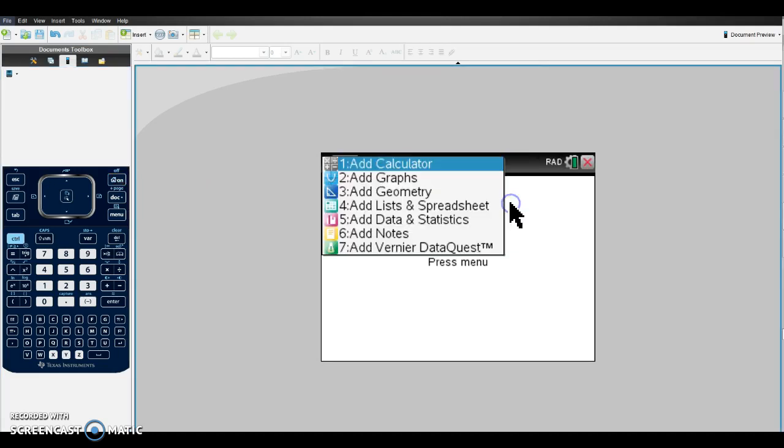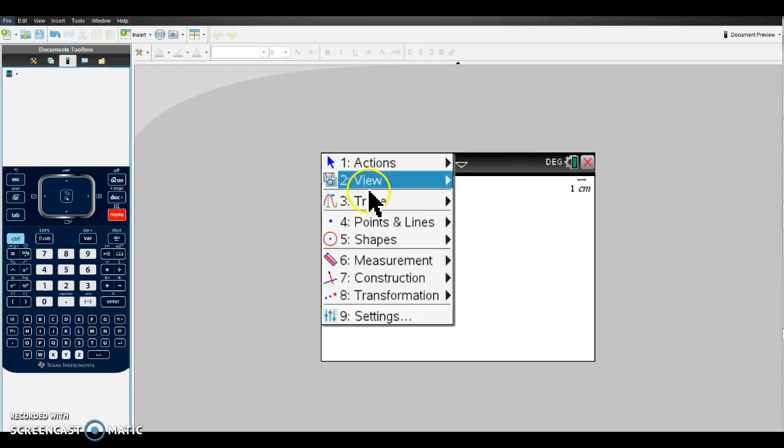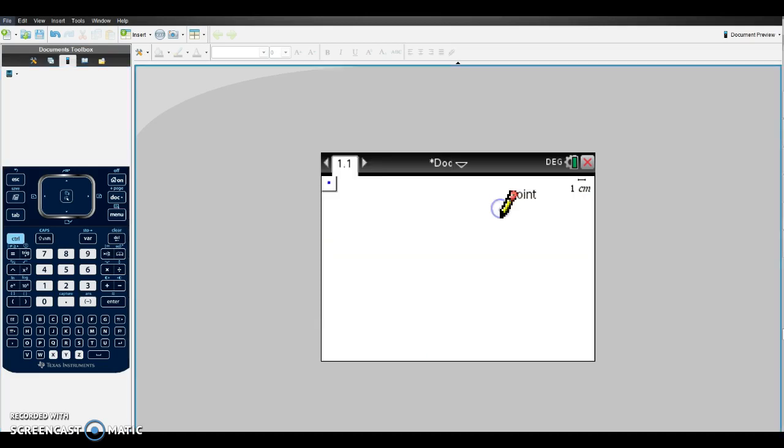Then we'll select New Document. Then select Add Geometry, and that gives you a blank document. You can save your documents, which is pretty cool. Then go to Menu, then find Points and Lines, and within our list, option number 1 is to construct a point.